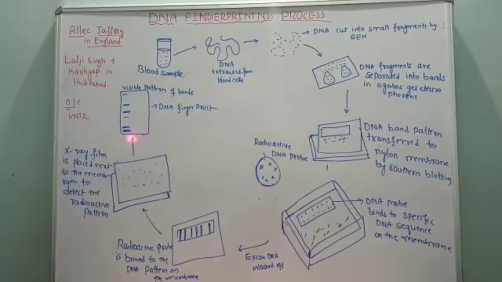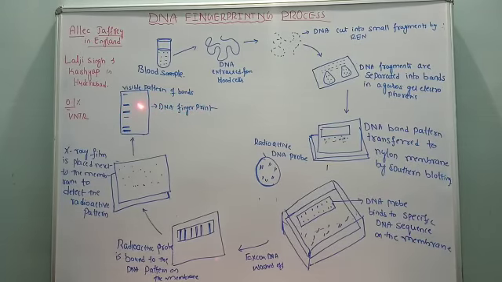Finally, what we do is compare. The DNA fragments obtained from the biological sample collected at the crime spot are compared with the DNA fingerprints of the suspected persons to identify the criminal.